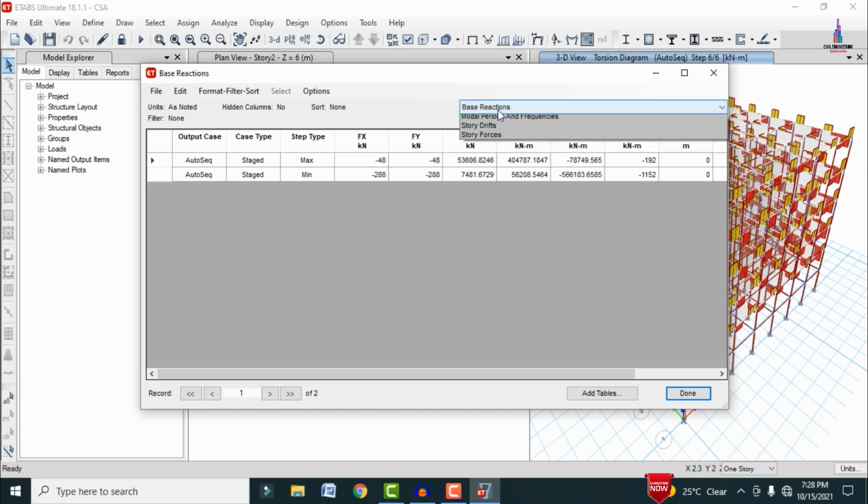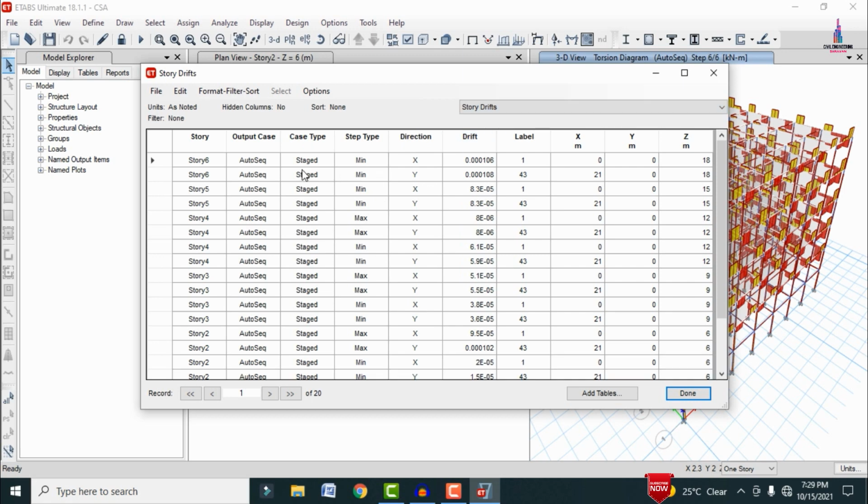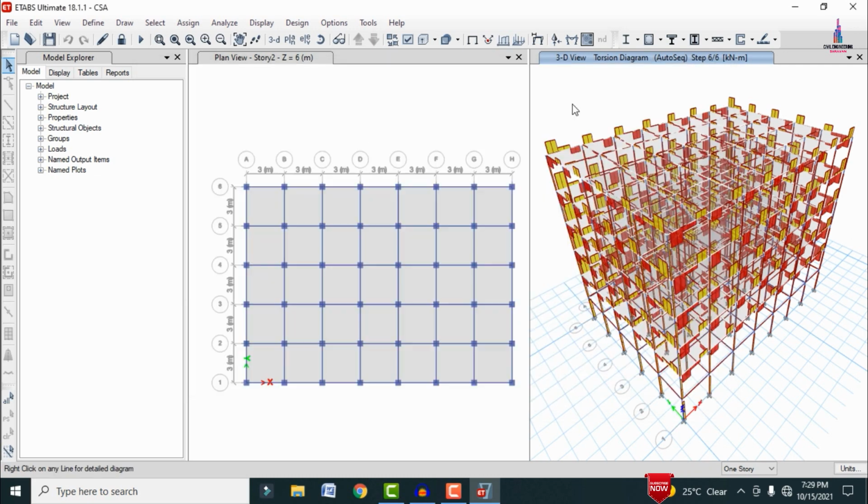This is the base reaction values, and this is the modal time period and frequency values, and this is the story drift value for the respective auto construction sequence analysis. Again, it will load the values related to the story forces here. Okay, so this is the complete process of construction sequence analysis of a multi-story building by using ETABS software.